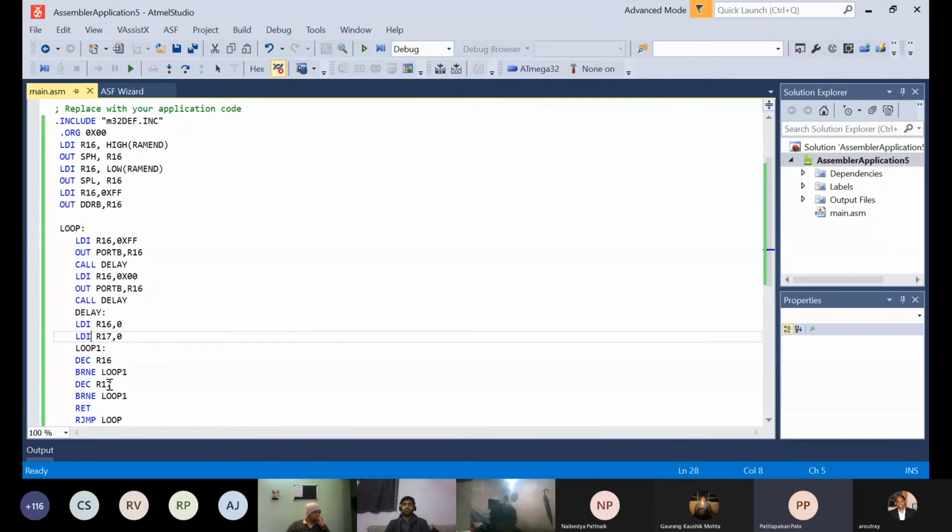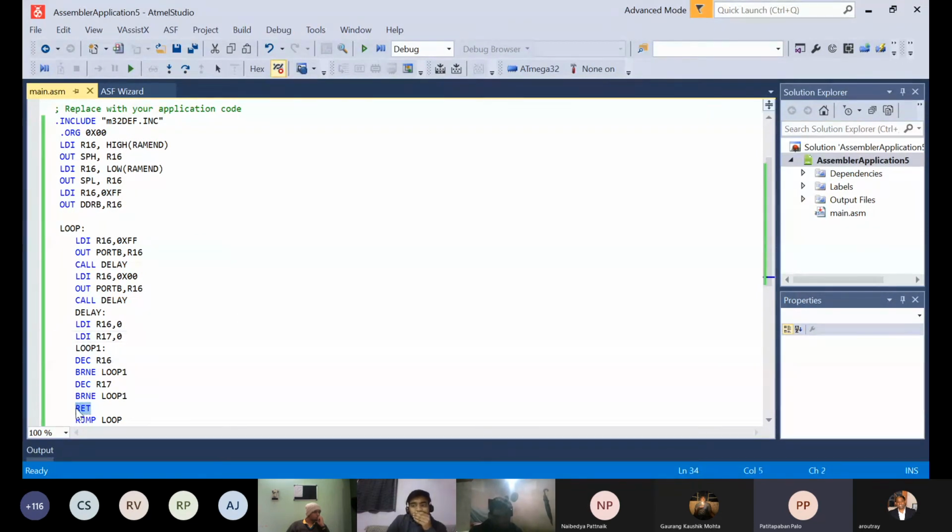So it will come to the decrement of R17, register 17. Once register 17 has also operated for 256 cycles, BRNE keeps checking. So we are actually giving two sets of 256 cycles, and it will run according to the default clock frequency of Atmega32. So we are giving a total of 512 cycles of delay, multiplied by its default operating time.